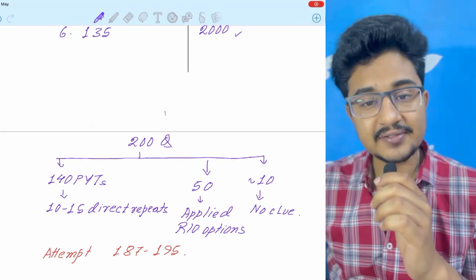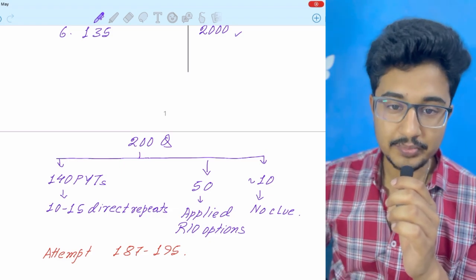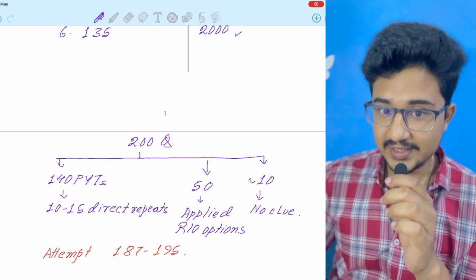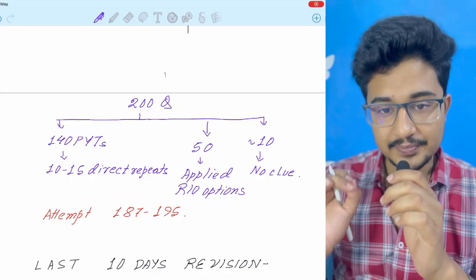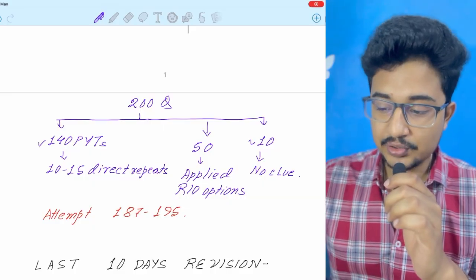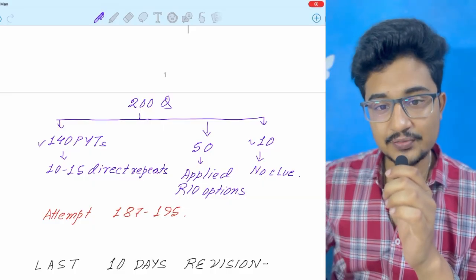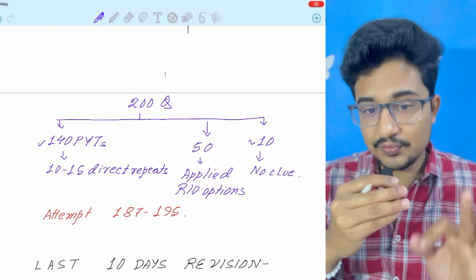Now, if I divide the 200 questions of INI-CET according to how many are previous year topics (PYTs) and how many are new questions, at least 140 of the questions will be from previous year topics. Among these 140, 10 to 15 will be direct previous year question repeats, meaning none will be changed.